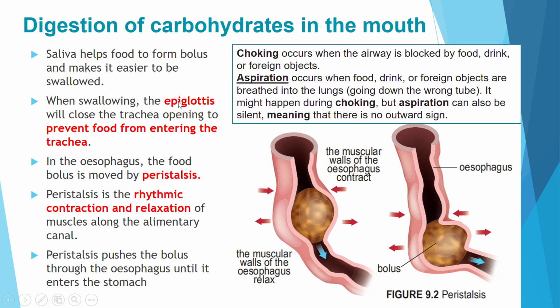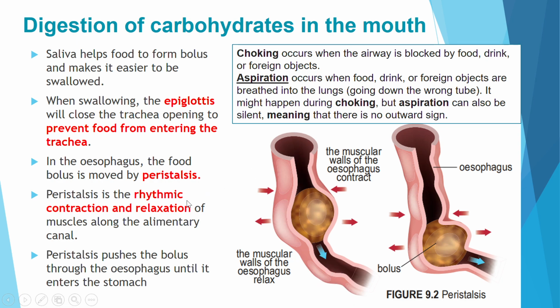This is why the epiglottis will close the trachea whenever you swallow. In the esophagus, the food bolus is moved by peristalsis. Do you still remember what peristalsis is? It is the rhythmic contraction and relaxation of muscles along the alimentary canal.